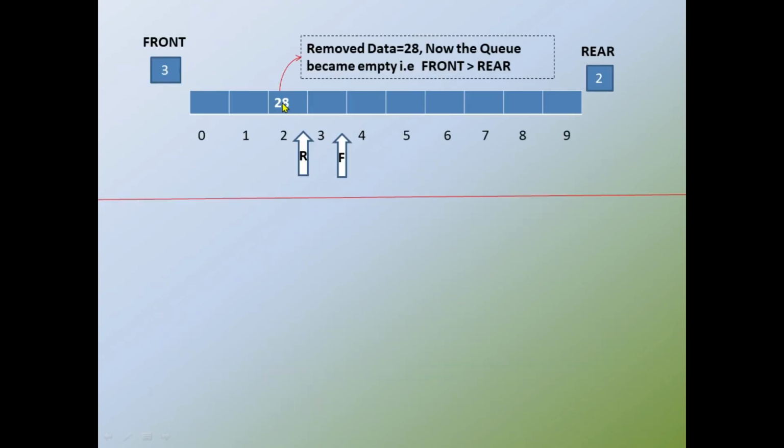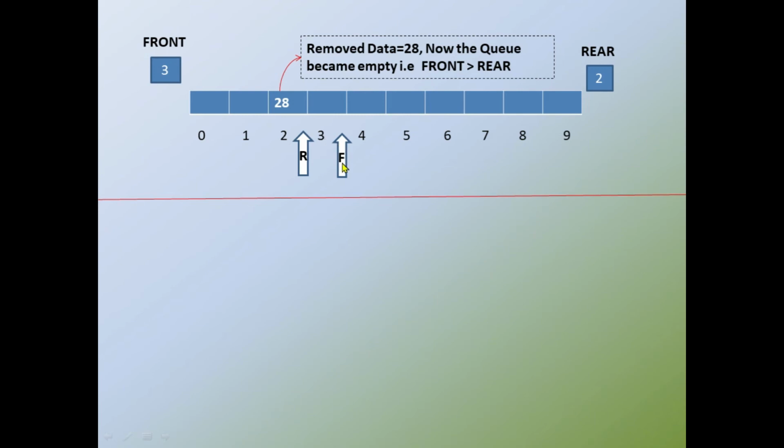Now consider this example. Here we have only one data, 28. Consider I have deleted this data. Before deleting the data, the front should be positioned at 2. And after 28 is deleted, clear? After 28 is deleted, front will be incremented by 1. The position will be incremented by 1. That means the front will point to the index value 3.